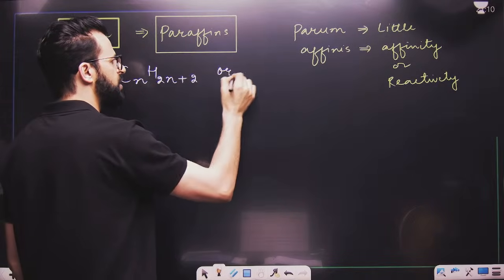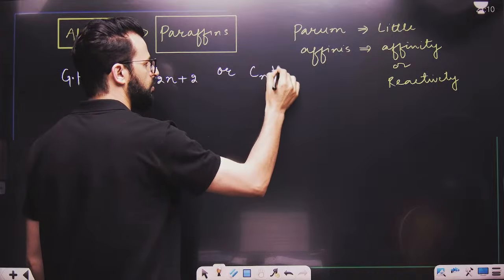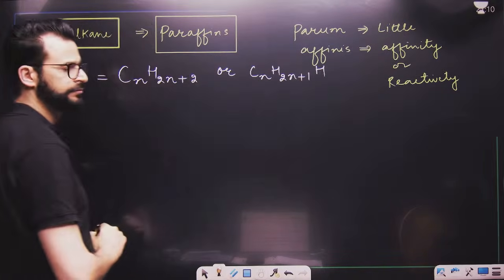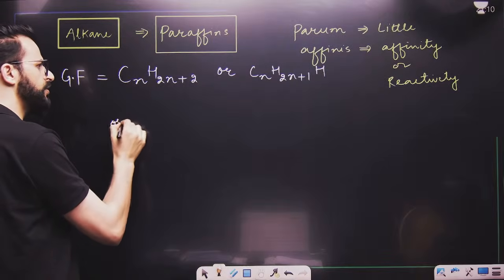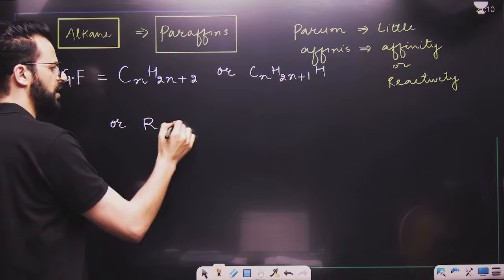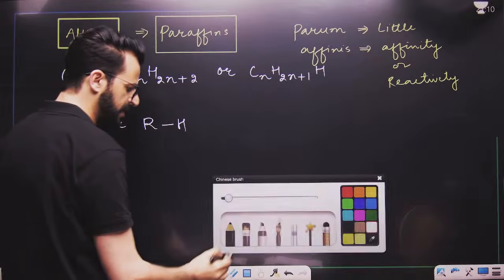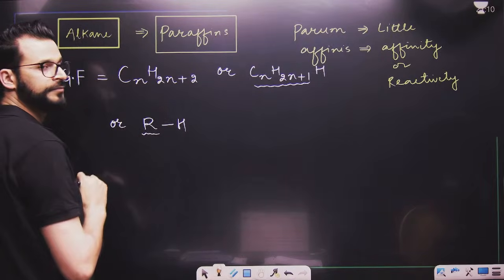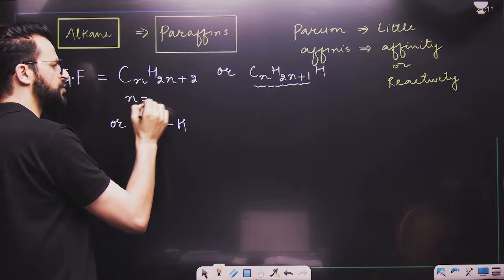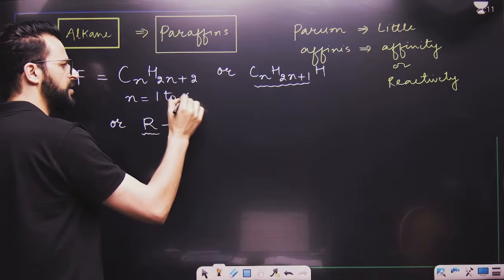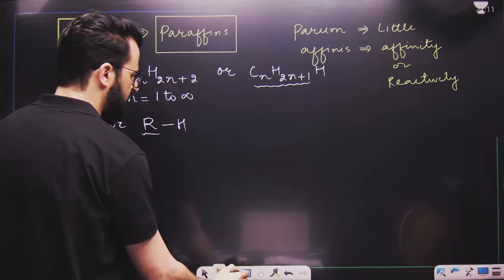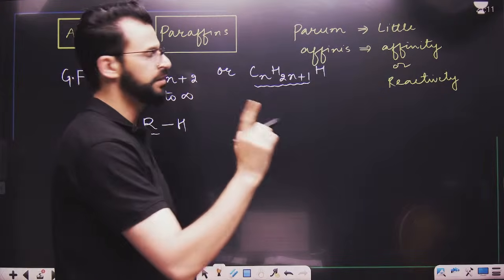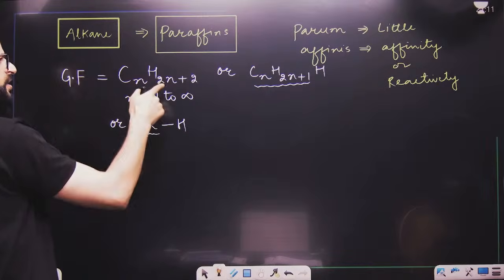We can also write this general formula as CnH2n+1 and H, or as capital R and H. That clearly indicates that CnH2n+1 means this capital R. N starts from 1 to infinity. You have to remember these points as well. First point, they are also known as paraffins. Second point, their general formula.